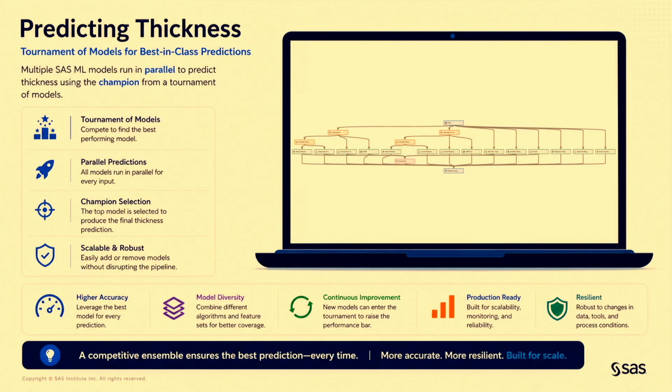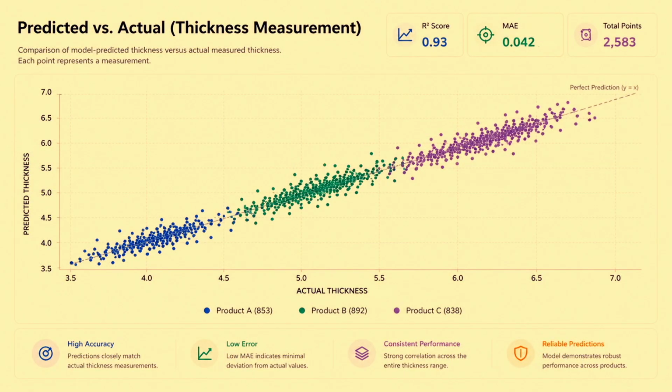It has a lot of diversity because now you can include anything you want to, and then it is continuous improvement. So as new models are coming, you can add them to your pipeline. And this is built for being scalable, and it's very resilient to all the changes in the data or your process steps. And when we do have this in play, after all these processes have run and finished, the champion model is picked, and all the predictions are pushed into an executable dashboard that is giving you all the thickness predictions for different products.